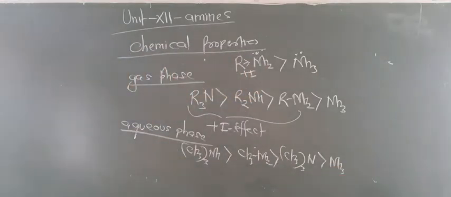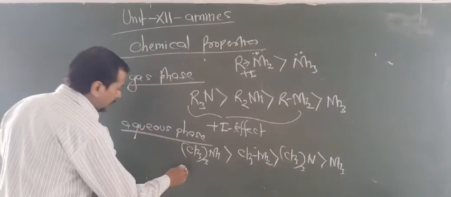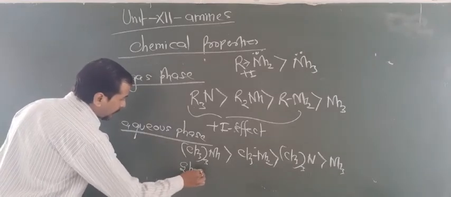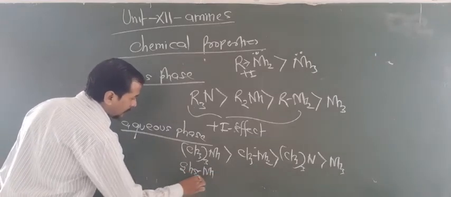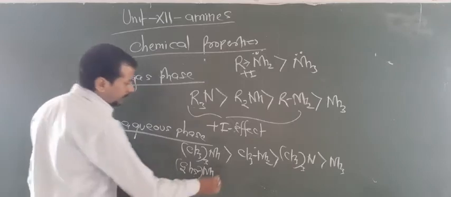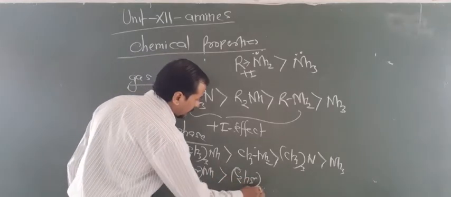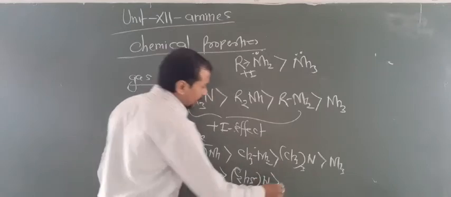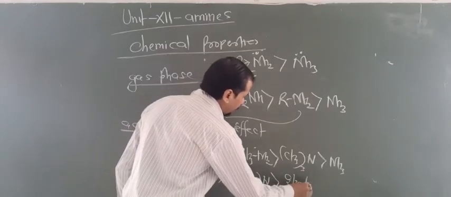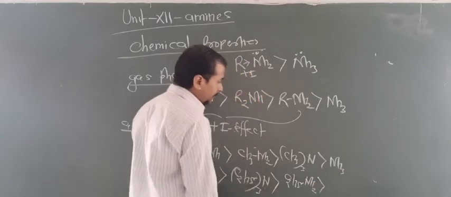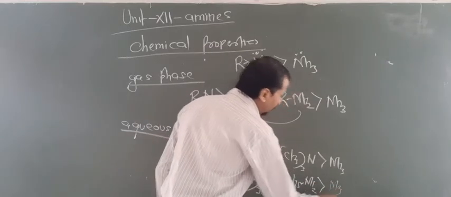This is the basicity of methylamines in aqueous medium. Now for ethyl, that means if the alkyl groups are ethyl, in that condition it is 2 degree, then 3 degree, and then 1 degree. This is the order for ethylamines, and then ammonia.